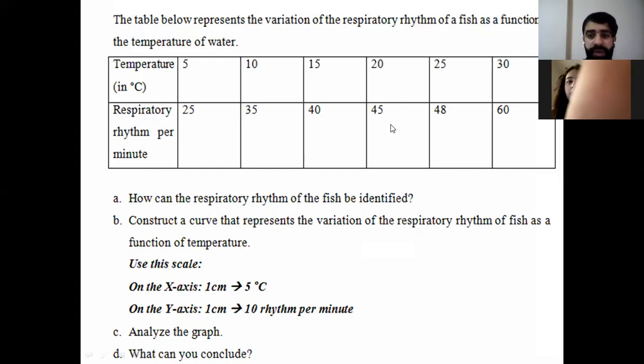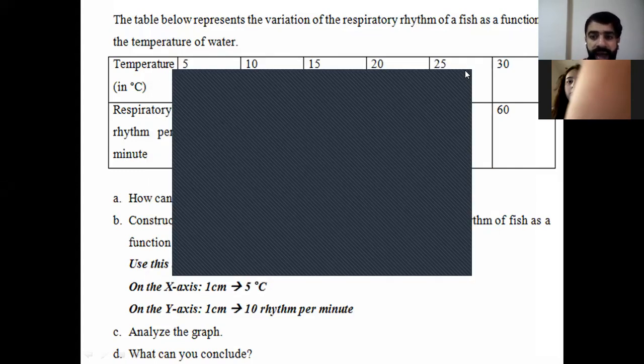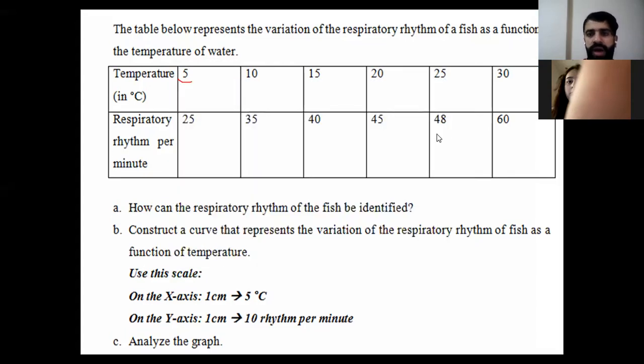Okay? So here we have temperature. As you see, at the beginning, the temperature was 5 degrees Celsius, and at the end, the temperature was 30. So we are moving with increasing temperature. At the beginning, the temperature was 5. What was the respiratory rhythm? It was 25 breaths per minute. While temperature was 10, the respiratory rhythm was 35; at 15, 40; at 20, 45; at 25, 48; and at 30, it was 60.